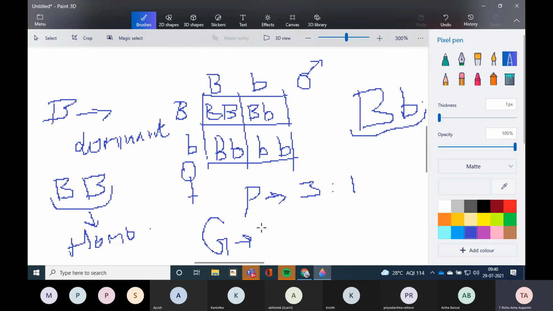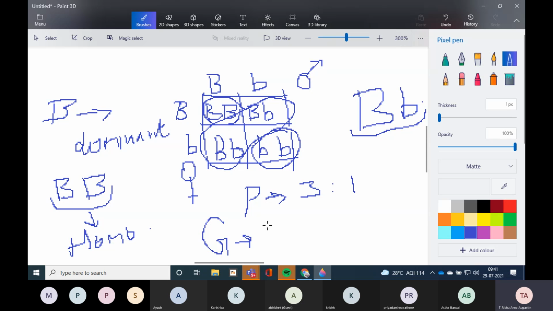3:1. Now, genotypic ratio, can you see the difference between the four? This is exactly different from this and this. Capital B, capital B. And this is same. And this is also very different from both of them, like capital B and small b. These three are very different from each other. These both are the same, but when we consider these four along with these three, this is different, this is different, this is different.